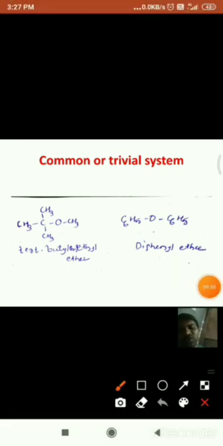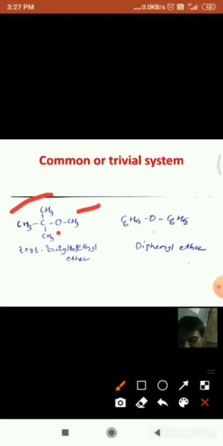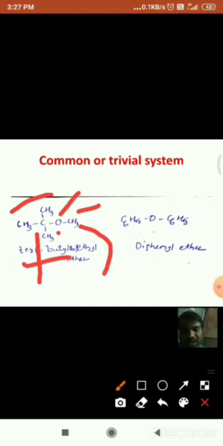And next, see here some more examples. Here is another example. In this, to the oxygen, on one side there is this big group, the tertiary butyl group, and on the other side we have a methyl group. In butyl and methyl, butyl, B, comes first, hence the name is tertiary butyl methyl ether. See here, this comes first, that is tertiary butyl. Next this group, methyl, ether: tertiary butyl methyl ether.